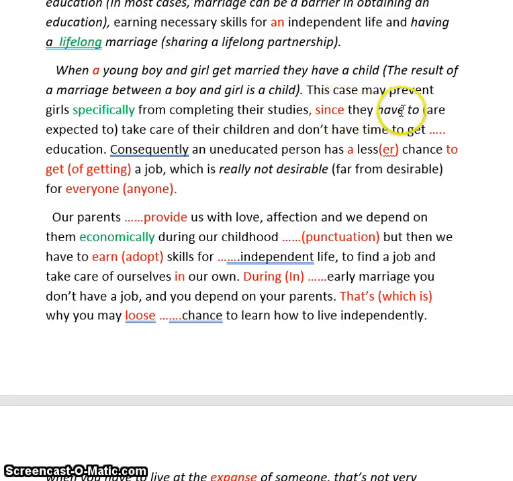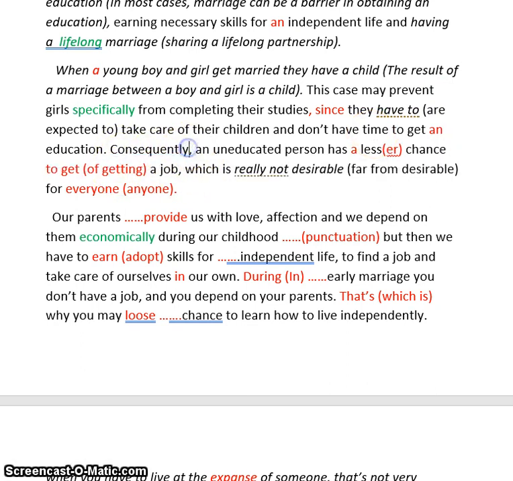Since they have to, another way, make it more formal, are expected to, which is passive, take care of their children and don't have time to get education. Education has got to have an article: get an education. Consequently, very good, we need a comma.